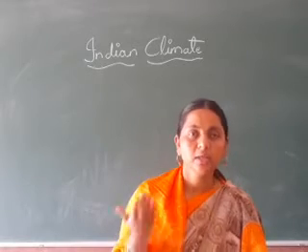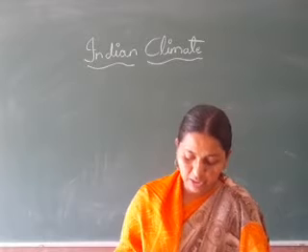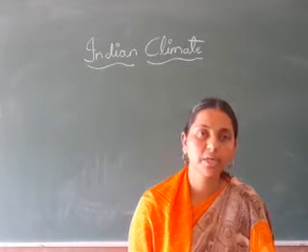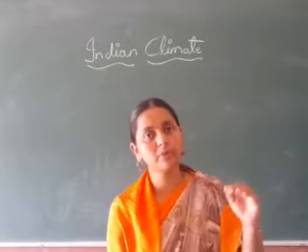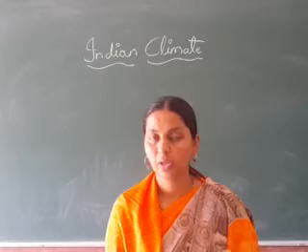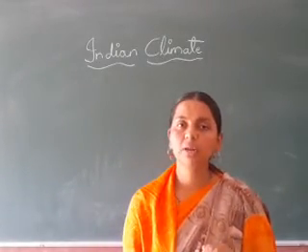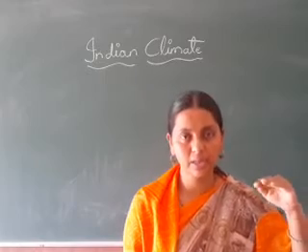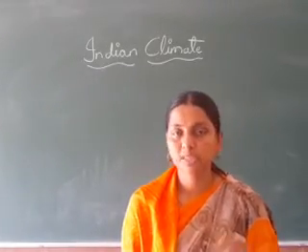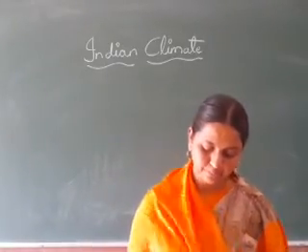As the temperature rises, automatically there will be a low pressure area. Where the temperature is more, pressure will be less; they are opposite. Where the temperature is less, pressure will be more. So temperature will be more in the summer season, and the pressure will become low, especially in central India.